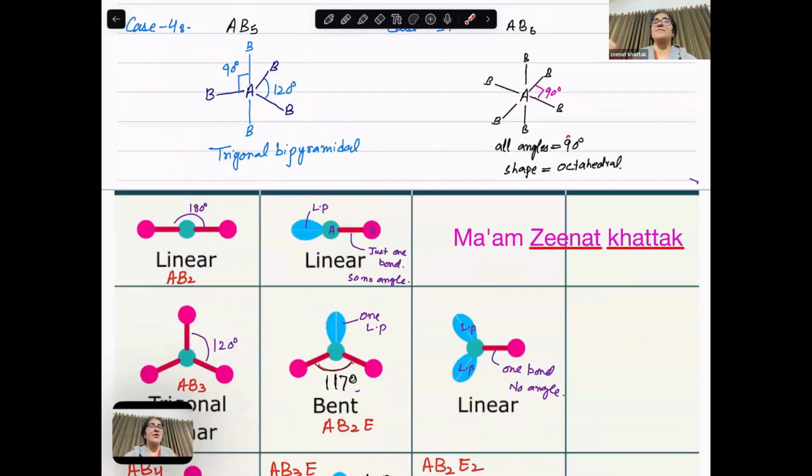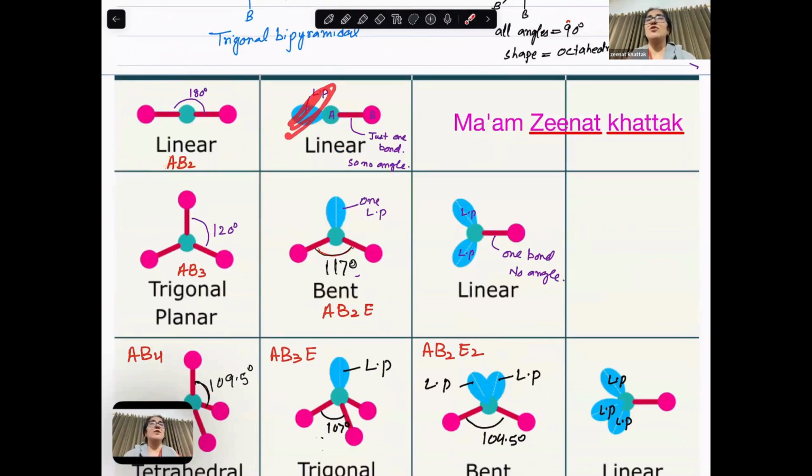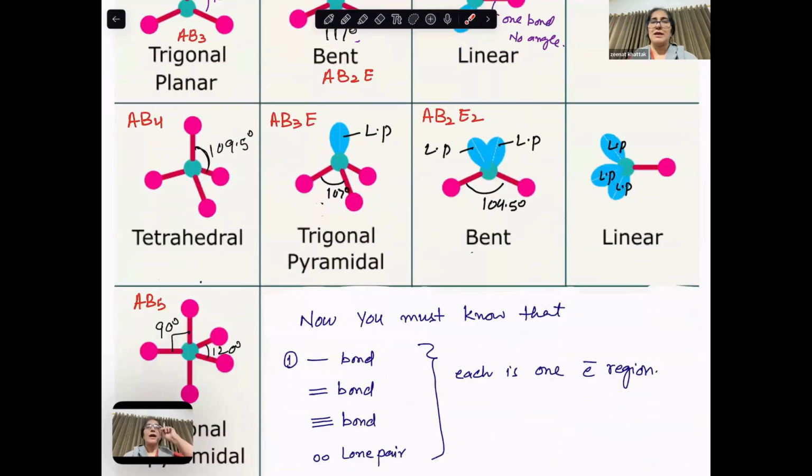And now another explanation. Linear: this is a lone pair, so just one bond, no angles. AB3 and AB2E, a lone pair which occupies more space, bent, and two lone pairs. Tetrahedral: three shared, one lone; two shared and two lone; three lone and just one shared, no angle, because there's just one bond.